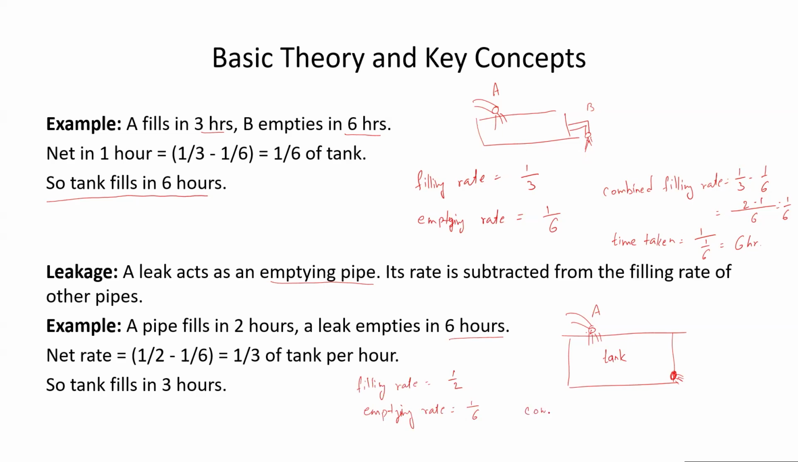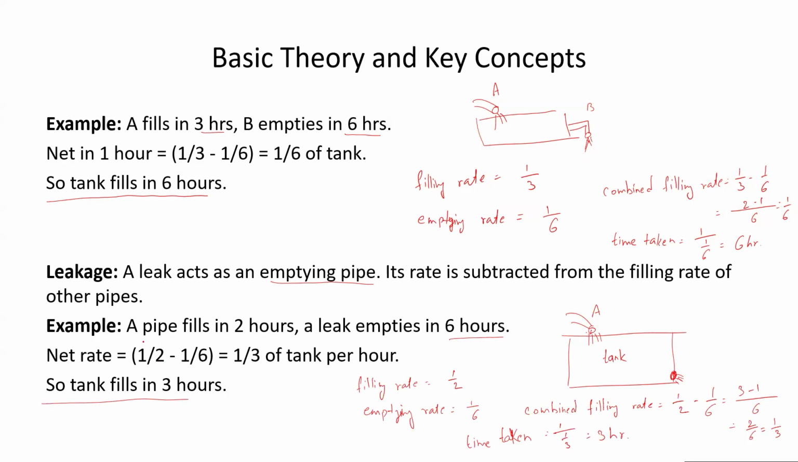Now combined filling rate is 1 upon 2 minus 1 upon 6. Now again you have to take the LCM. LCM is 6. 2 3s are 6. So it will be 3 minus 1, so 2 upon 6. 2 upon 6 is the same as 1 upon 3. So time taken in filling the tank is 1 upon 1 upon 3, that is 3 hours. That is what is written over here.